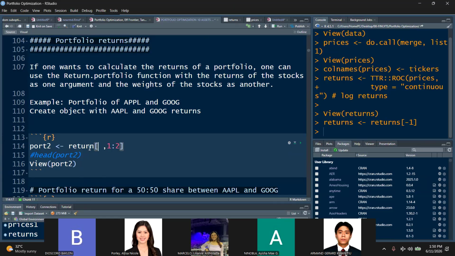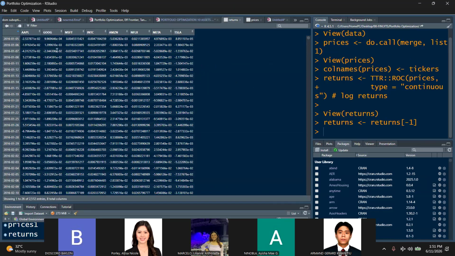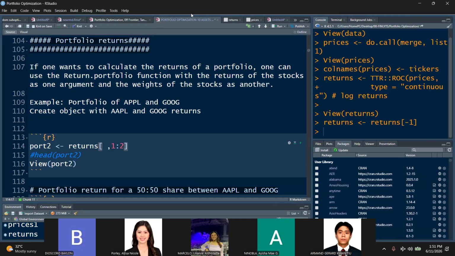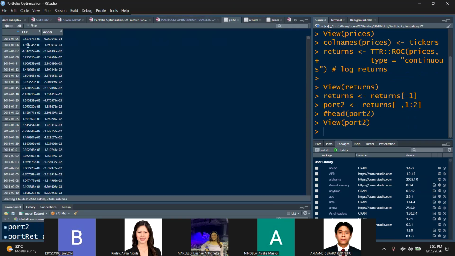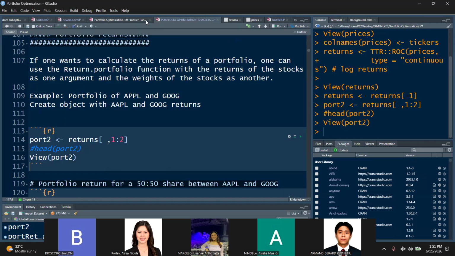This is a returns object. So if we just subset the first two, it will only be Apple and Google. This is just to create a portfolio of two assets. So let's call it port2. Okay. And then let's view port2. Port2 now contains only Apple and Google. Okay. So I hope that's clear, class.